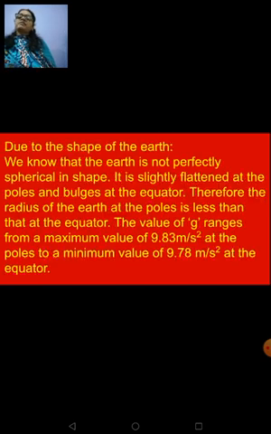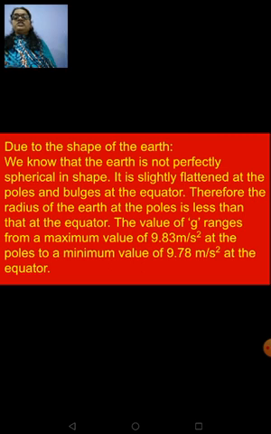Okay. Now, let's study about the value of g due to the shape of the earth. We have already learned that the earth is not perfectly spherical in shape. It is slightly flattened at the poles and bulged at the equator. Therefore, the radius of the earth at the poles is less than that at the equator.